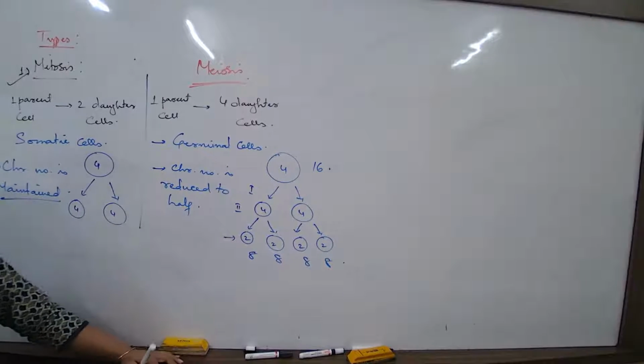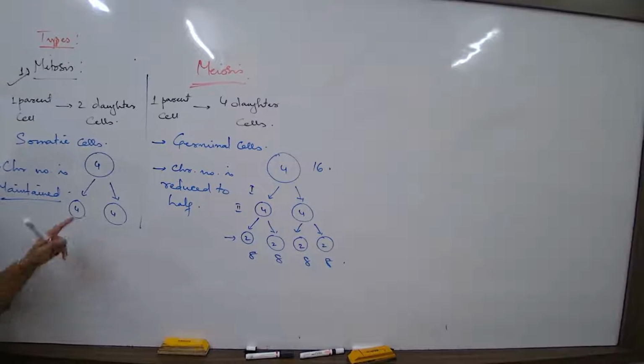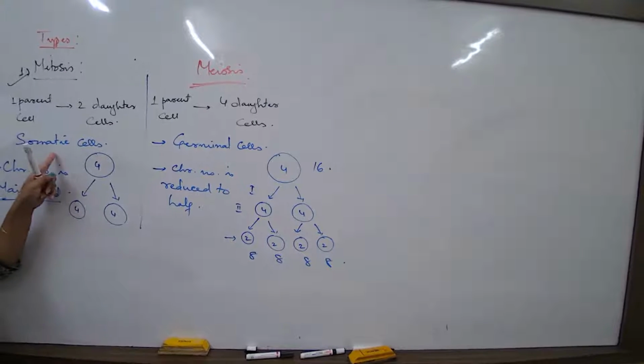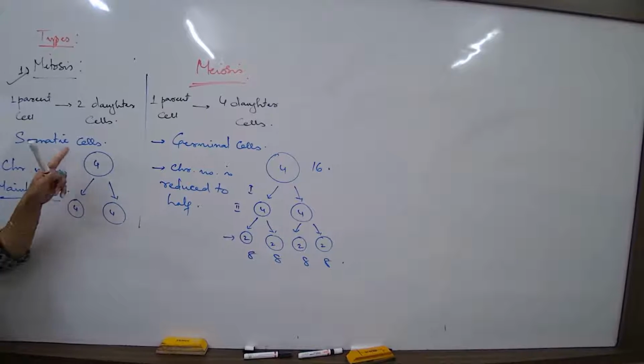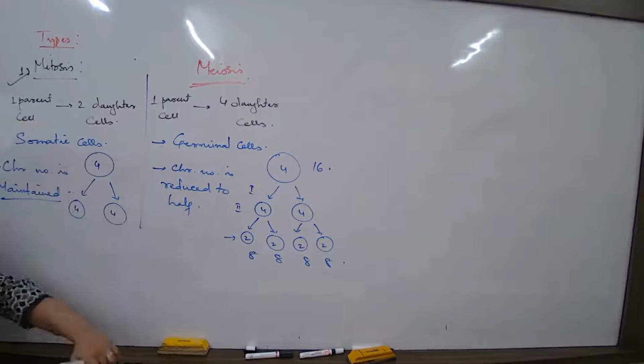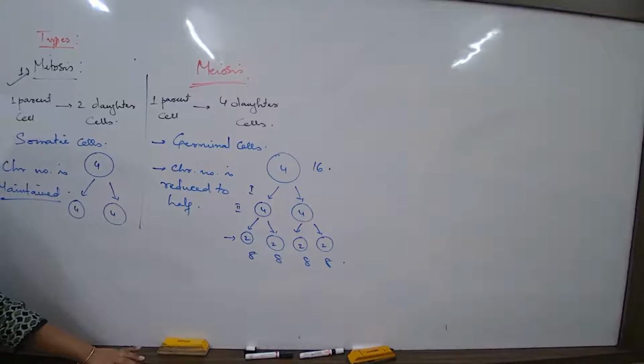So whenever we are talking about this concept, first remember that somatic cells and germinal cells are a major category of cells that we have in our body, because our body can be divided into reproductive part and non-reproductive part.